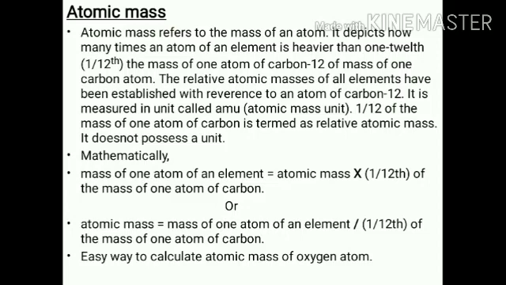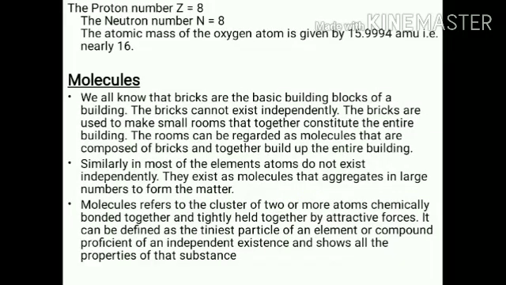An easy way to calculate the atomic mass of an oxygen atom is, in the simplest way, the number of protons present in oxygen is 8, the number of neutrons present is 8, so the atomic mass is 8 plus 8, 16. By this method you can calculate the atomic mass of each and every element. Some elements show a different atomic mass according to their protons and neutrons, but basically by this method we can determine the atomic mass of all the elements.